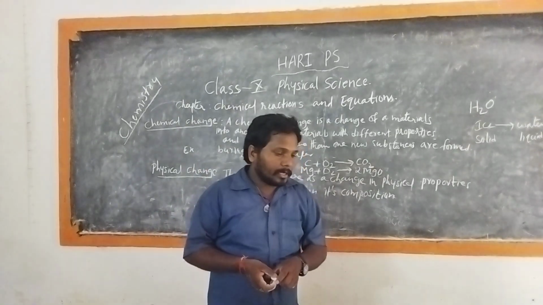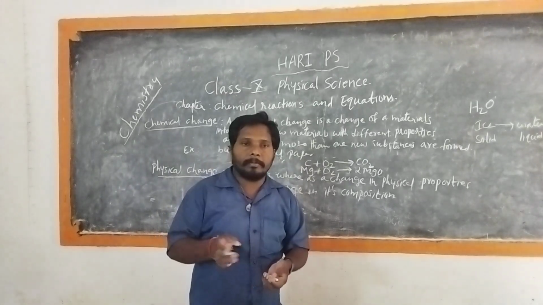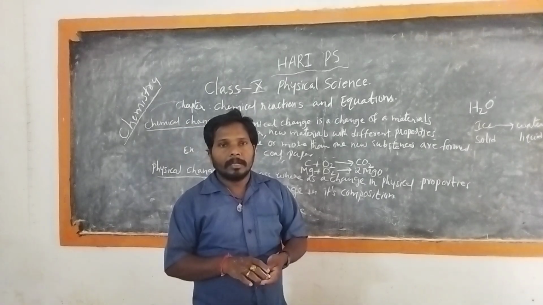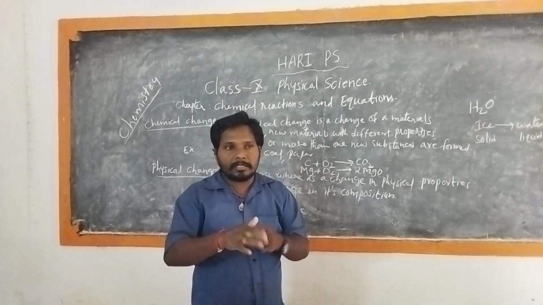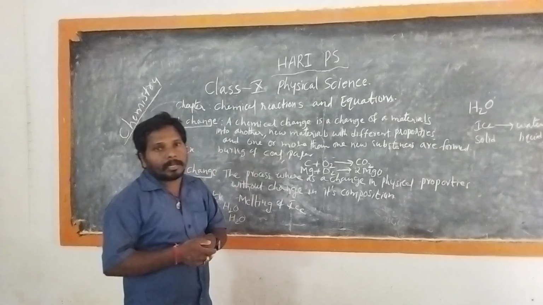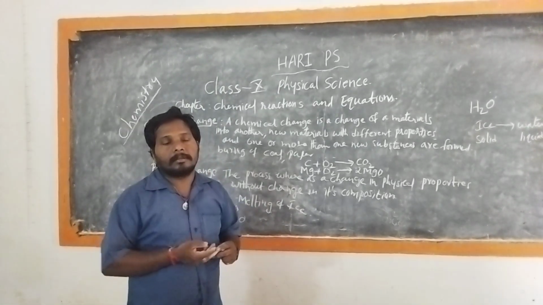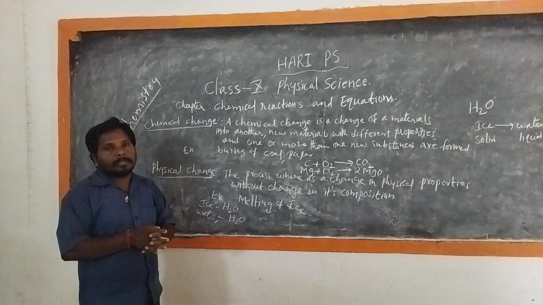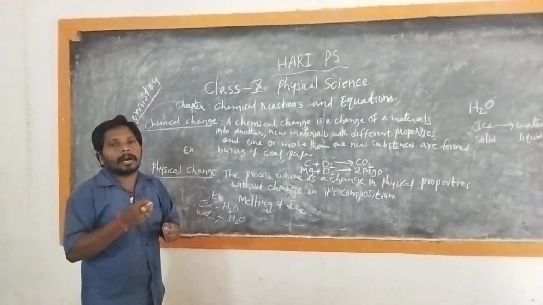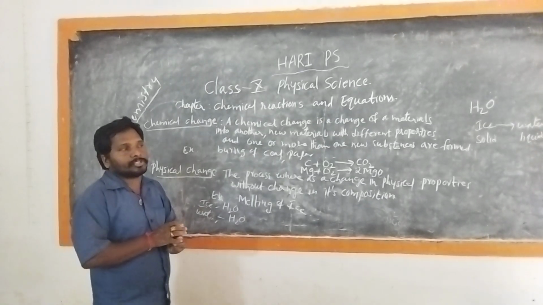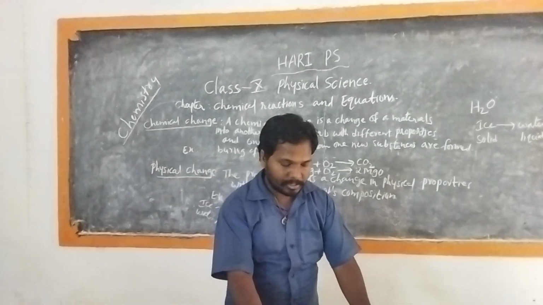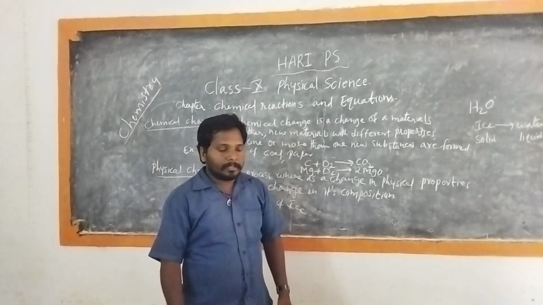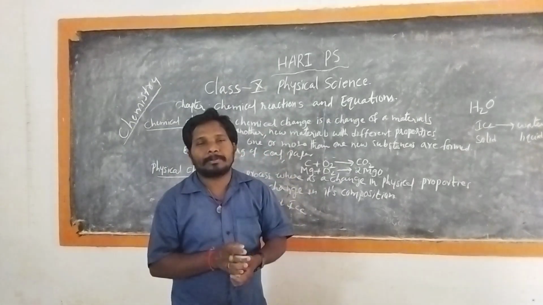Another example: grapes get fermented. The milk turns into curd, or curd turns into buttermilk. Whatever these changes are, there is a change in the state as well as a change in the composition. Those changes are called chemical changes. So chemical changes can be called chemical reactions. A chemical reaction is a process where the substance chemically changes into new substances.